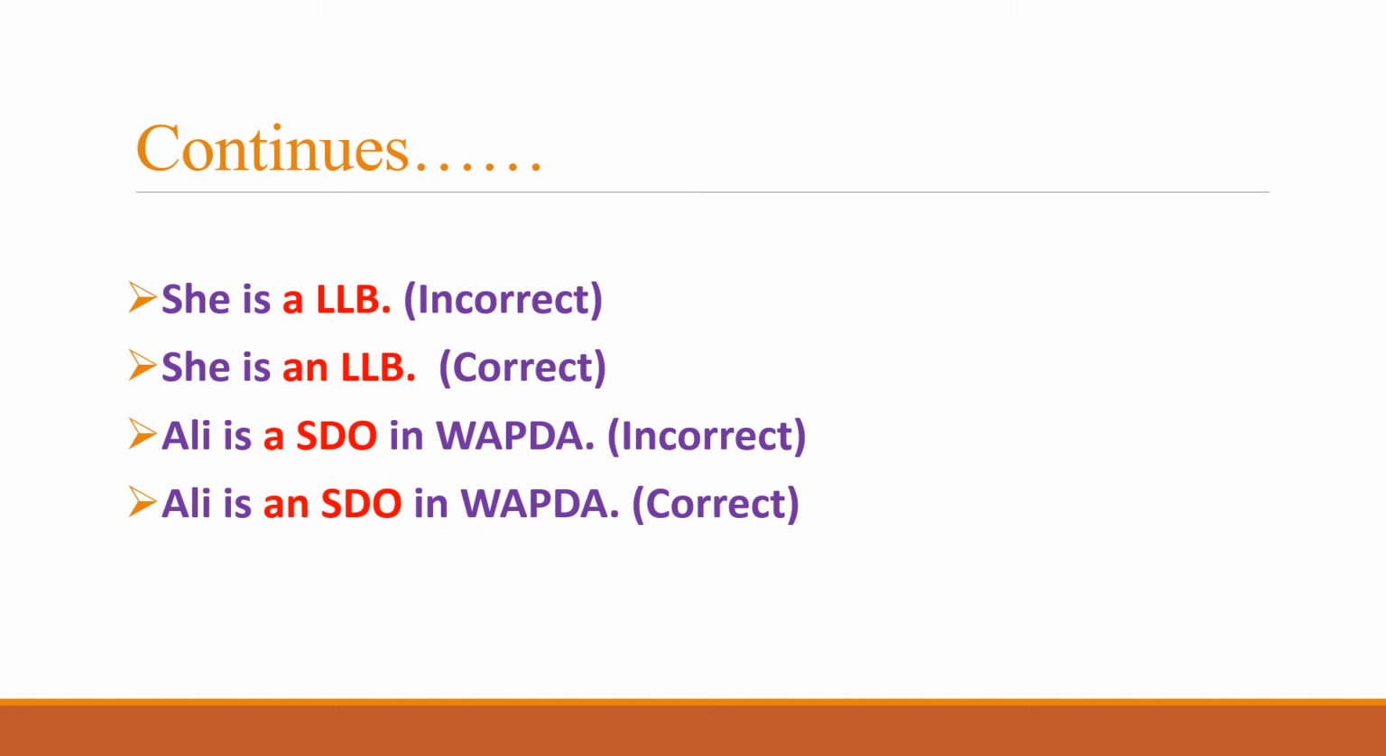Similarly, "Ali is SDO in water." So SDO, S again like LLB and MA, the "e" sound is produced, "es", that is a vowel sound, so it would also take "an" instead of "a". So "Ali is SDO in water" is an incorrect sentence, whereas "Ali is an SDO in water" is the correct sentence for this one.